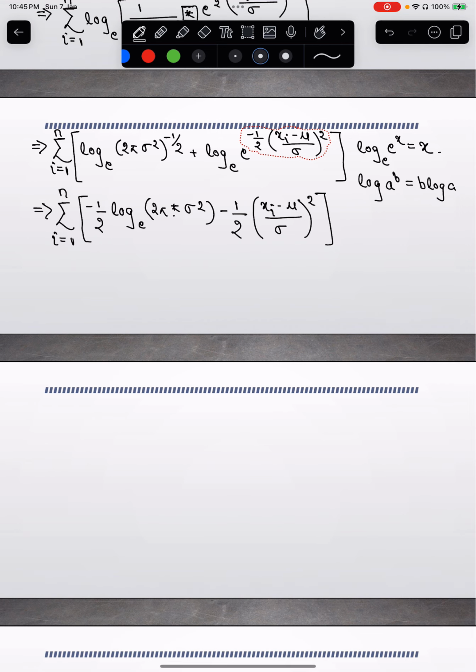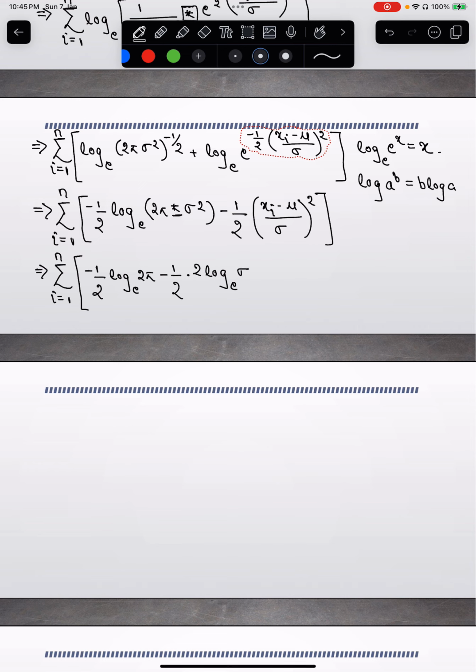Now I can again use the log function to break this 2 pi sigma squared. 1 by n, minus 1 by 2 log base e of 2 pi, plus, so it will become minus because it's a minus term outside, so minus 1 by 2 times 2 log base e of sigma. So it's log of sigma squared.